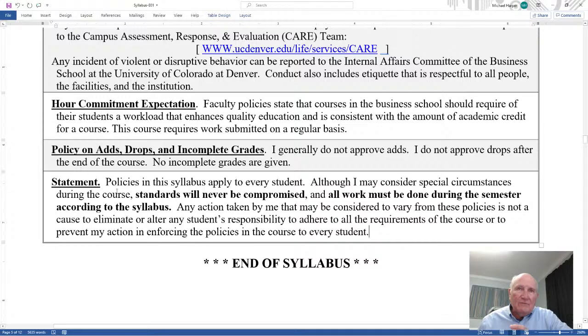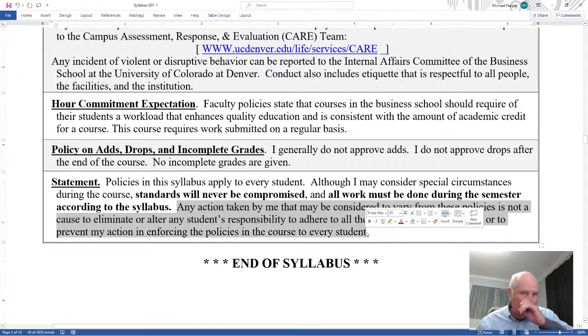Furthermore, any action taken by me that may be considered to vary from these policies for some students is not cause to eliminate or alter any student's responsibility to adhere to all the requirements of the course, or to prevent my action in enforcing the policies in the course for every student.